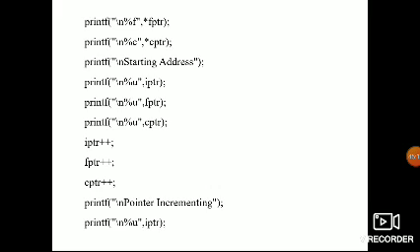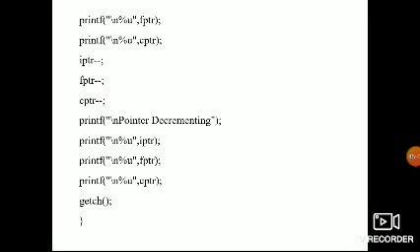Now we get the starting addresses: the i address, the f address, and next the cp address. What are the addresses? Now I incremented the iptr, fptr and cptr pointers, and the incremented values I need to print. That's why I am using %u again for the address. This is the initial address and this is the incremented address.